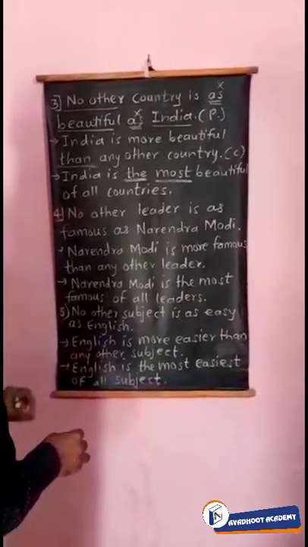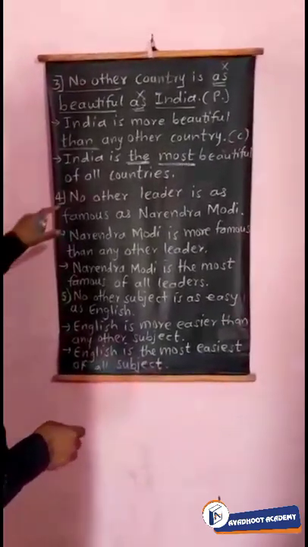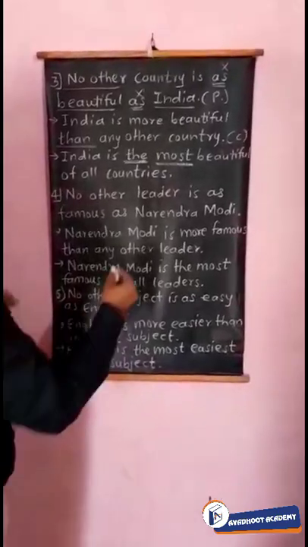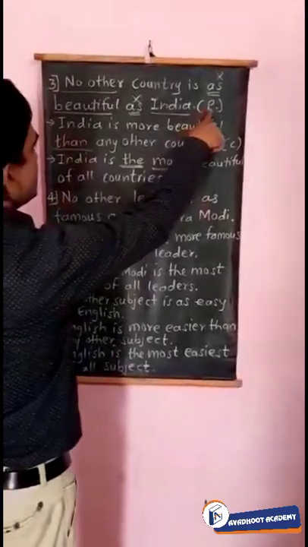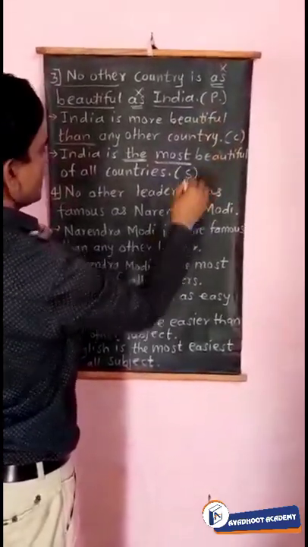So it is the example of no other. Next example of no other. So which degree is it? It is a superlative degree. Positive degree, comparative degree and superlative degree.